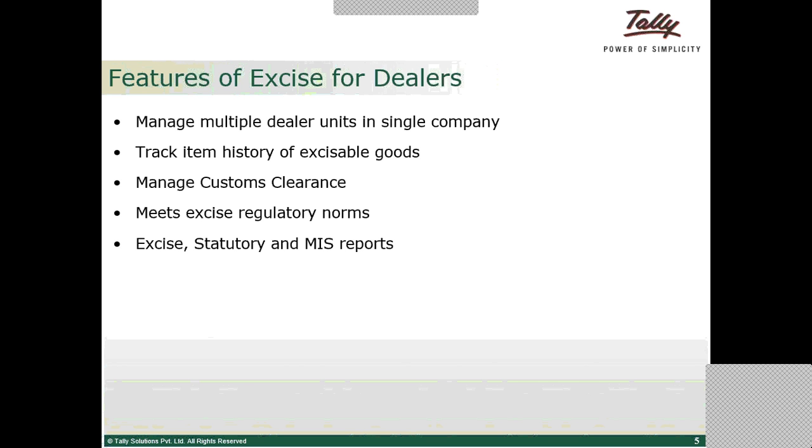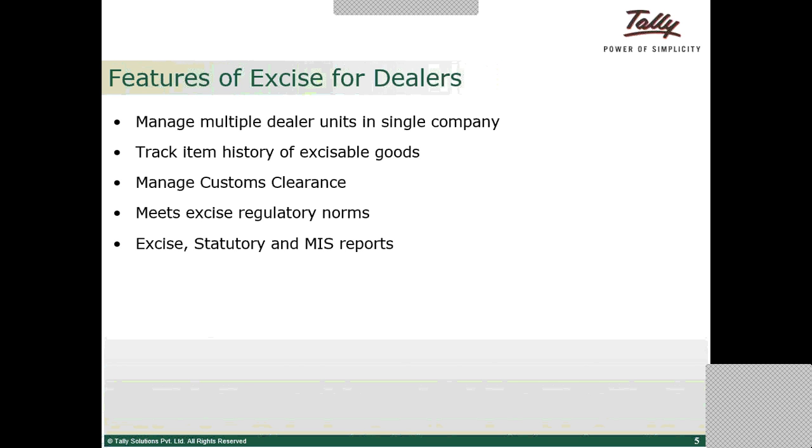The next one is track item history of excisable goods. When you are purchasing the goods, you should track the history of goods, because the dealer will pass on the duty. So he should have a clear track of the duty available with him, the duty that is being paid by purchasers. Also, in the sales transaction, the title of the invoice would depend on the nature of purchases. Even for this, the item history is very important, and Tally gives you flexibility. It's very simple. It will give you the option to track the purchases to the sales.